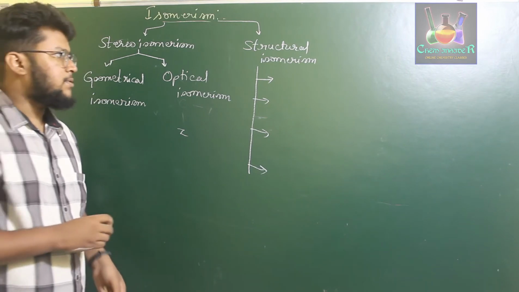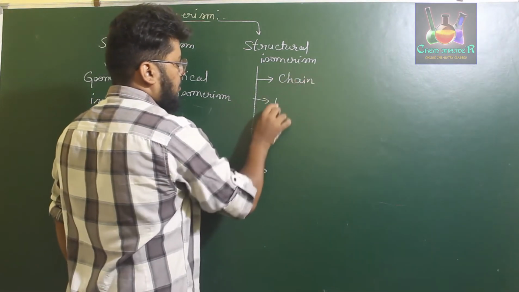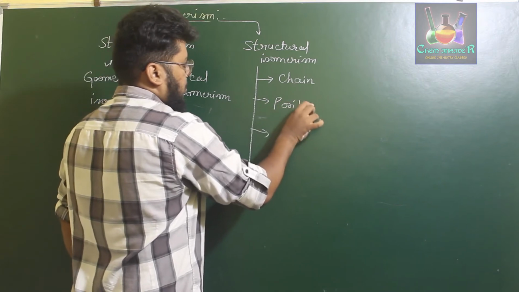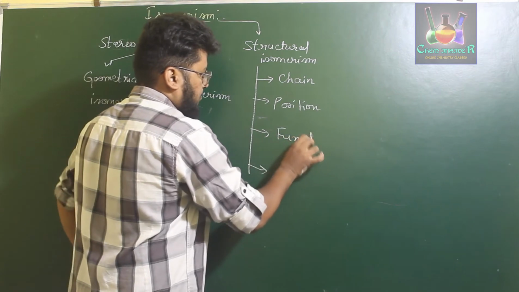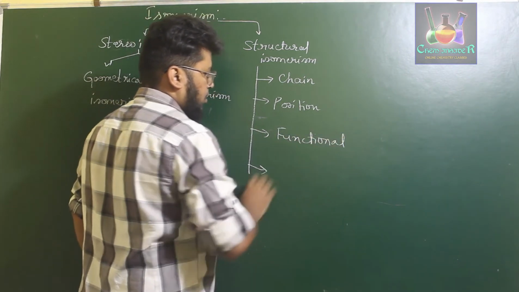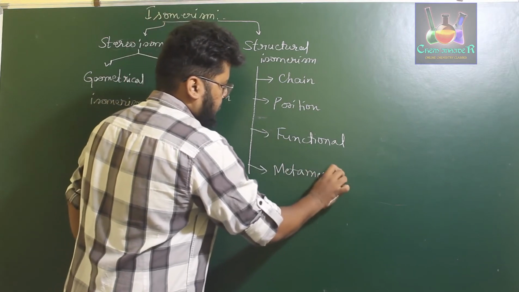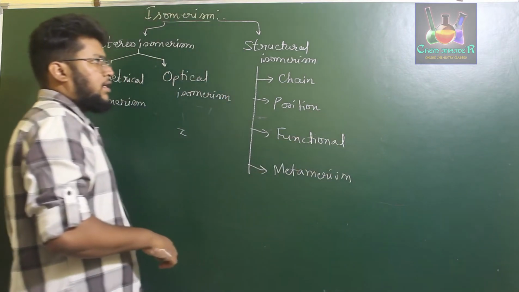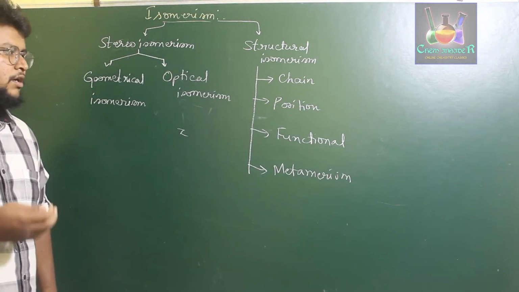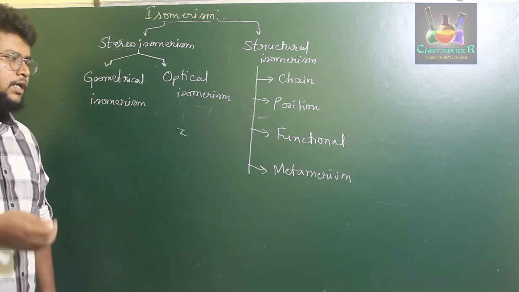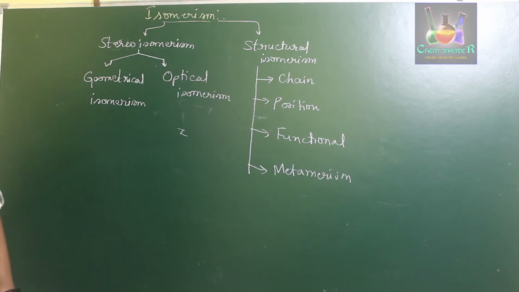We have four types of structural isomerism: chain isomerism, position isomerism, functional group isomerism, and metamerism. Now we'll discuss each of these individually. Let us start with the first one, chain isomerism.